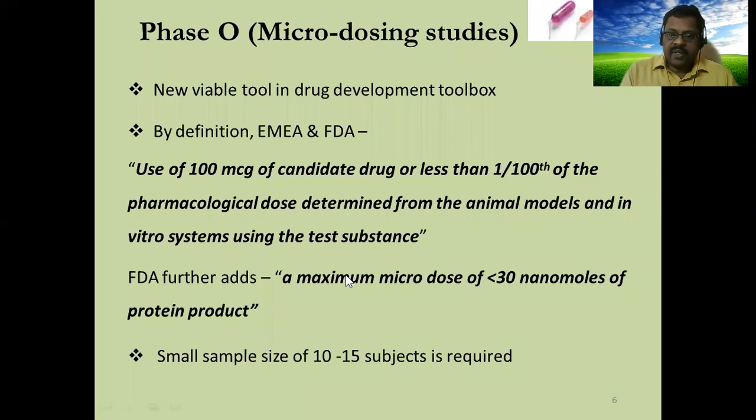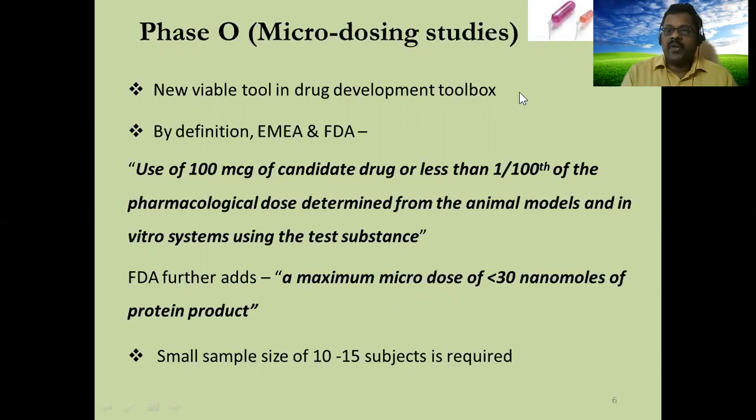A maximum microdose of not more than 30 nanomoles is for protein products. This is the level confirmed by FDA. The maximum microdose is 30 nanomoles only, so less than that only we have to use for this microdosing experiment.